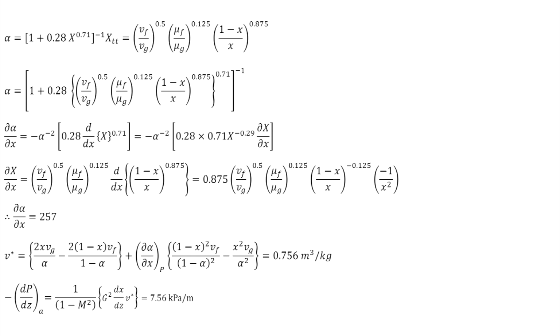So, to calculate V star, we do a similar calculation, and alpha is given by this expression, and then we have to obtain this partial derivative, and similar to the previous problem, we do the calculations and get delta alpha by delta x, which is 257, and then we substitute this value here and calculate V star, which is 0.756 meter cube per kg, and then we substitute this value and get the pressure gradient due to acceleration as 7.56 kilopascal per meter.